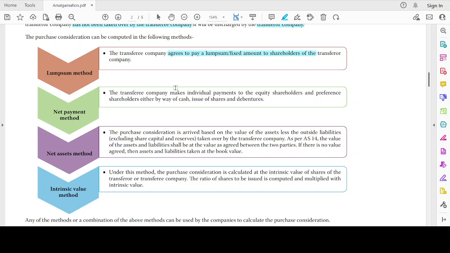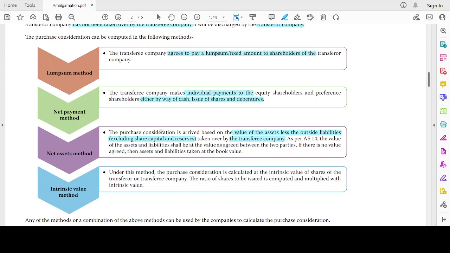The net payment method makes individual payments to equity shareholders and preference shareholders, either by way of cash or issue of securities, depending on the case. And the net asset method: the purchase consideration is arrived at based on the value of the assets less the value of liabilities, excluding the capital and reserves, taken over by the transferee company. So I am going to take over all the assets and liabilities, and the net value will be known as the purchase consideration.